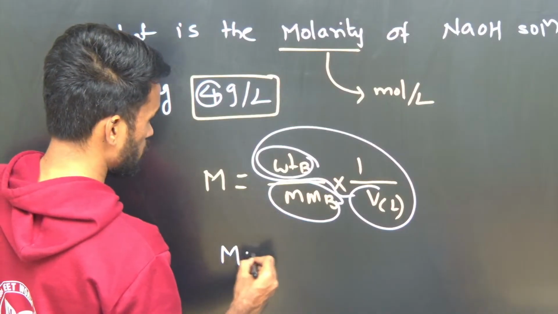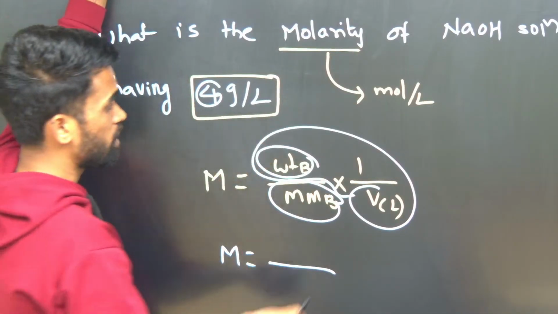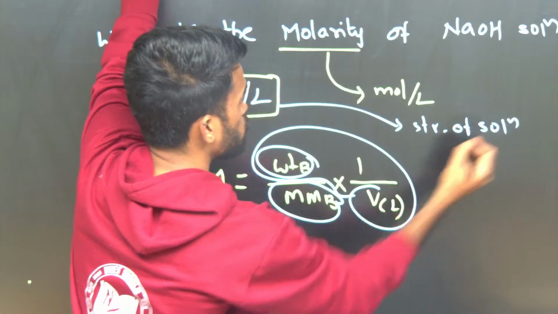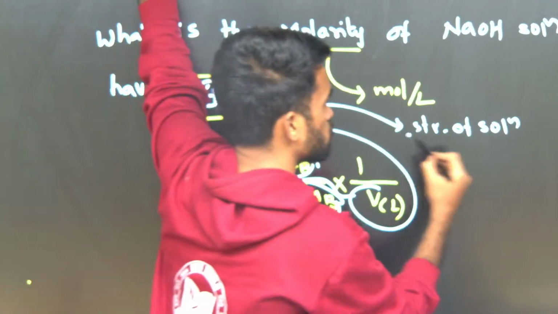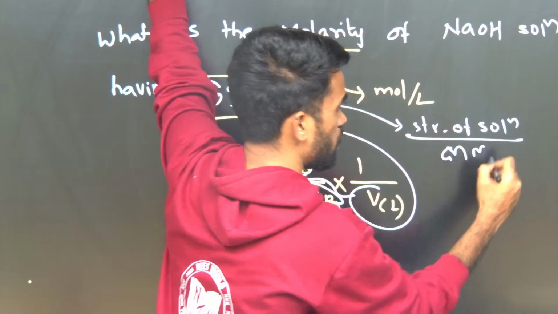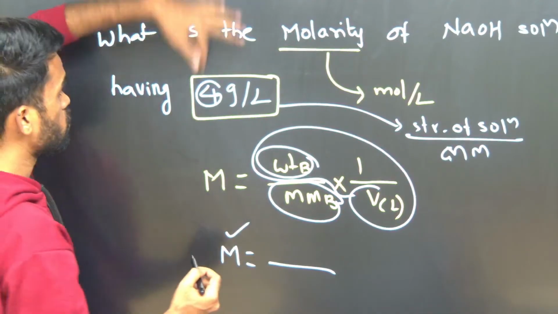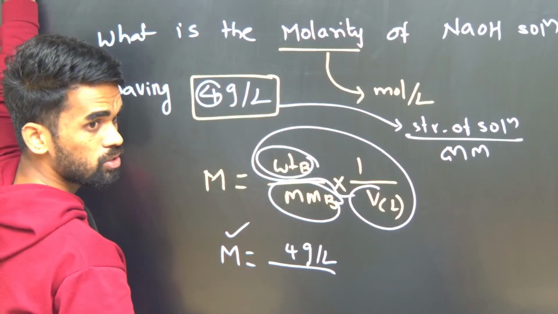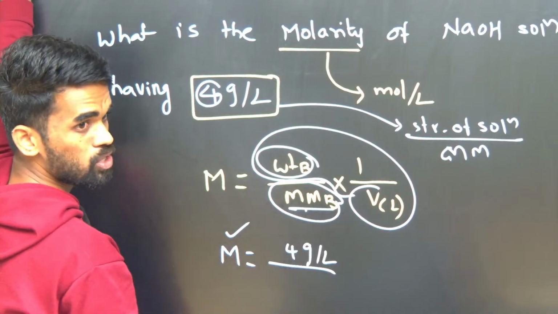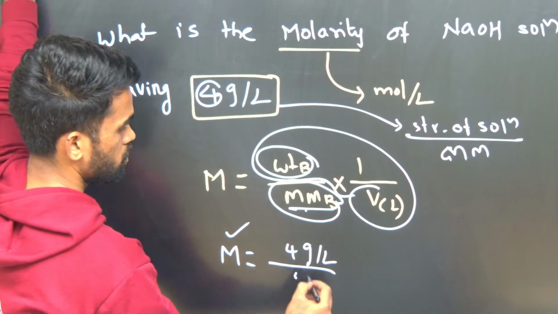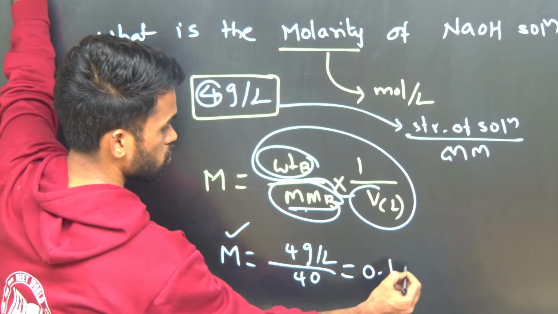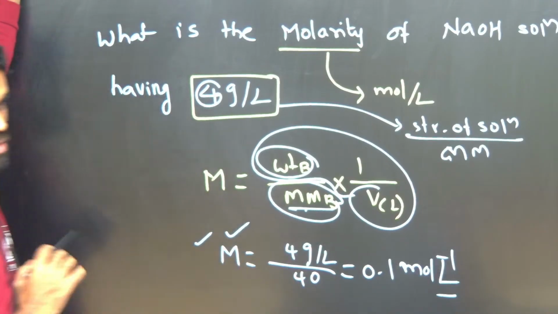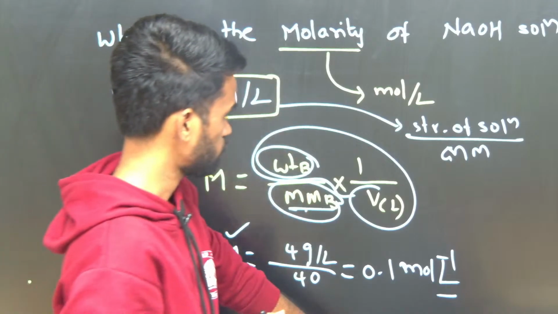So molarity will be equal to, see, gram per liter is there, we can call it the strength of solution. So given strength of solution divided by its gram molar mass will give us molarity. What is the strength of solution? 4 gram per liter. So divide this with the molar mass of solute. What is the molar mass of NaOH? 40. So what will be your answer? 0.1 mole per liter. This will be your answer for the question. Clear? Next.